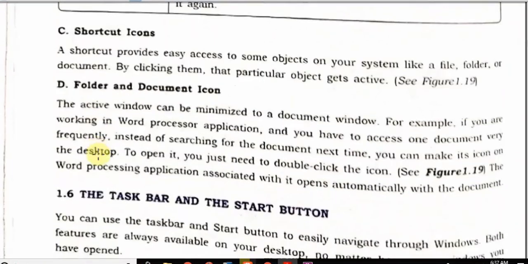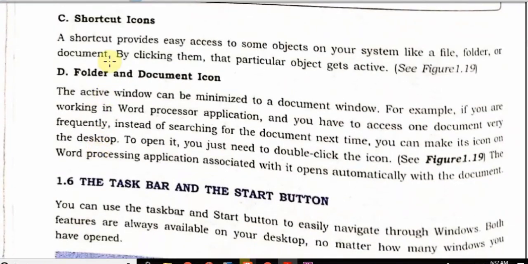Number C is a shortcut icon. A shortcut provides easy access to some objects on your system like a file, folder or document. By clicking on it, that particular object gets activated. Suppose there is an example. If you have kept a file very deep below a folder, you can make a shortcut for that.